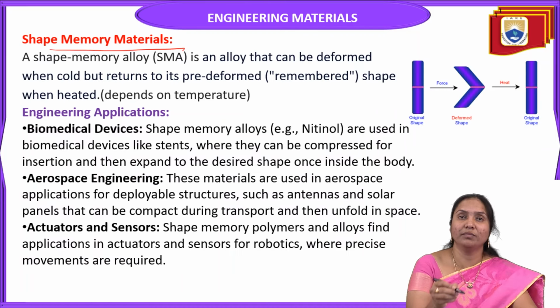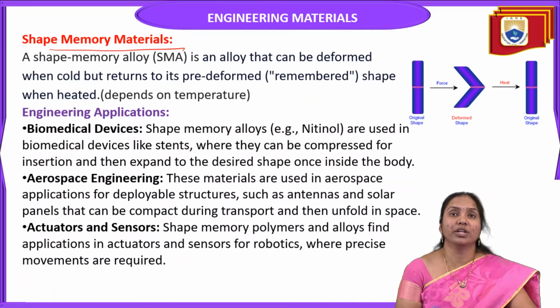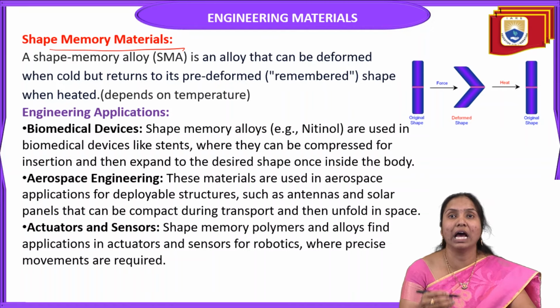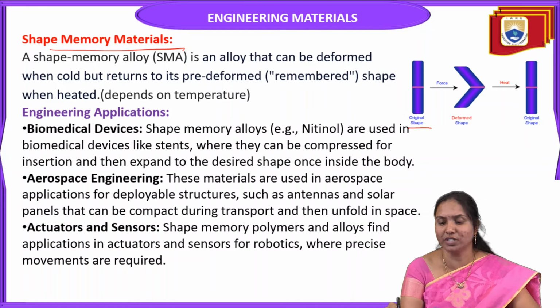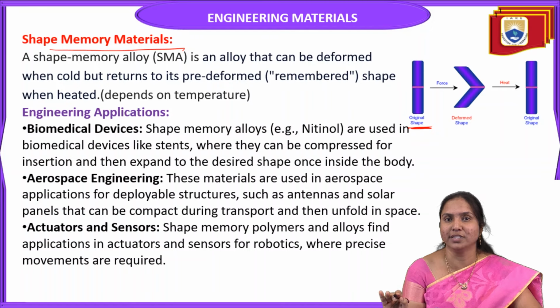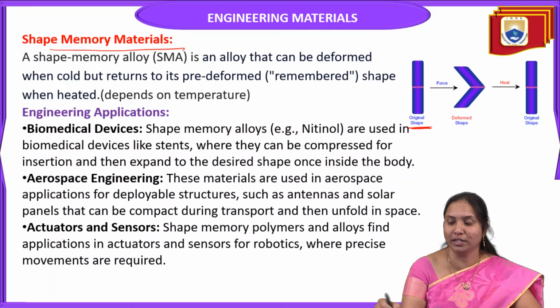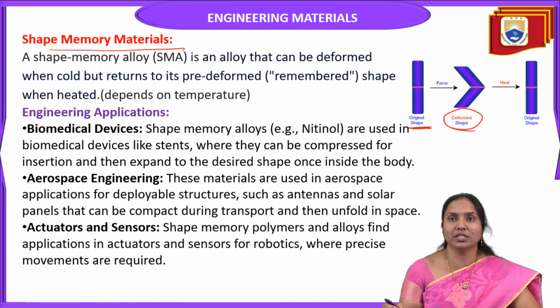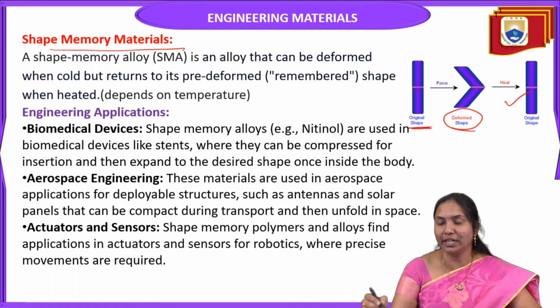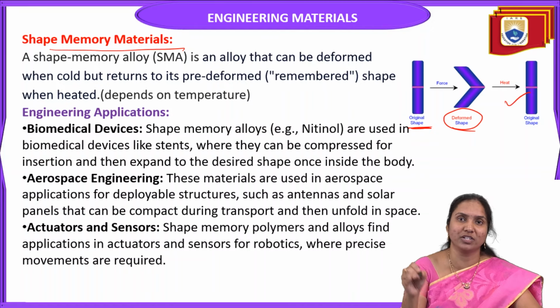We already discussed the meaning of shape memory materials. Shape memory materials or shape memory alloys are mixtures of metals that can be deformed when cold. In the original shape under cool conditions, when we apply force to the material, it can be deformed or bent. During the heating process, it returns to, that means remembers, its original shape.